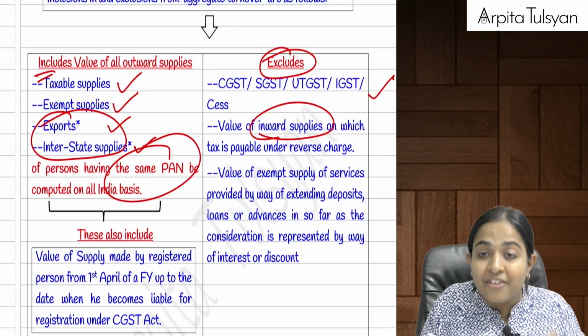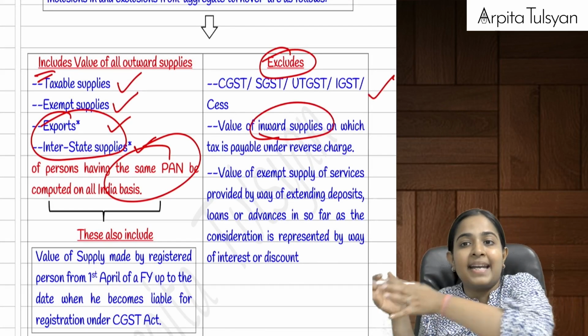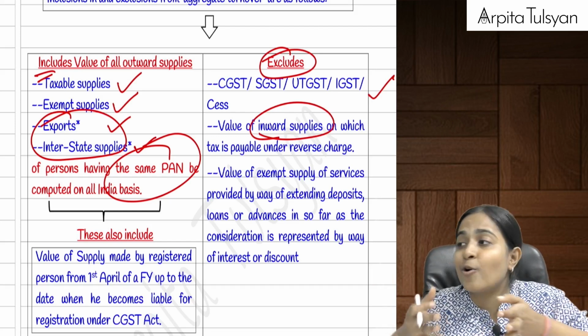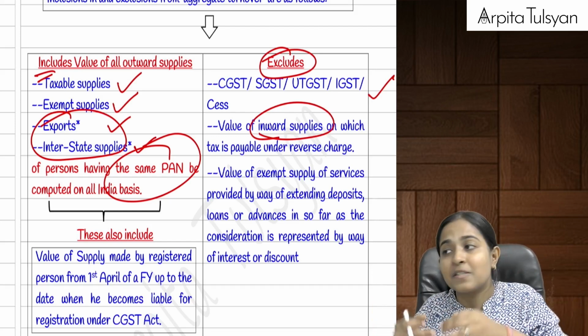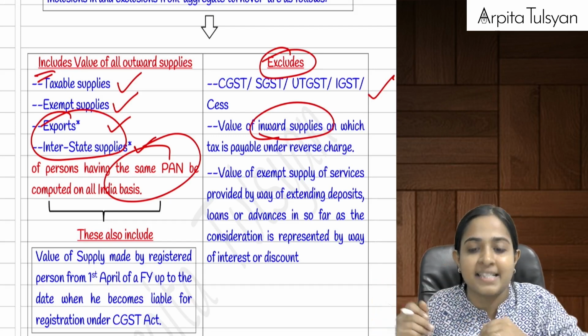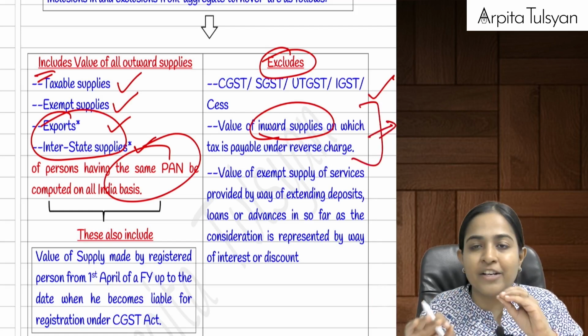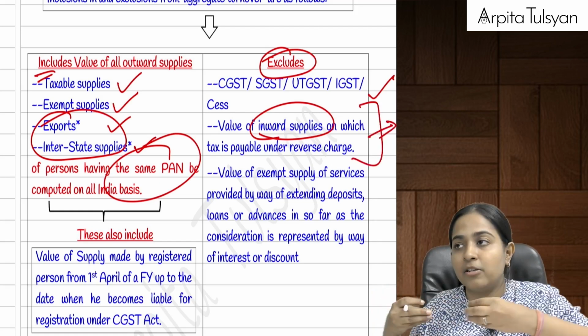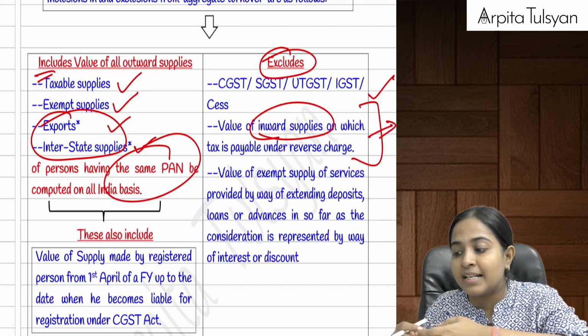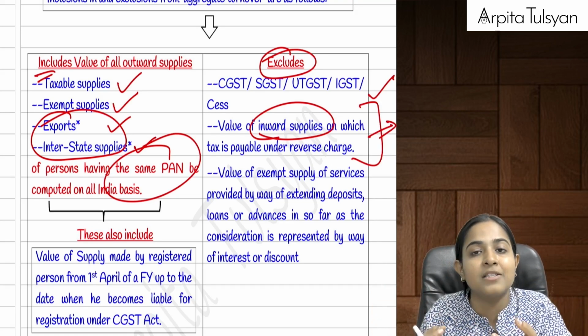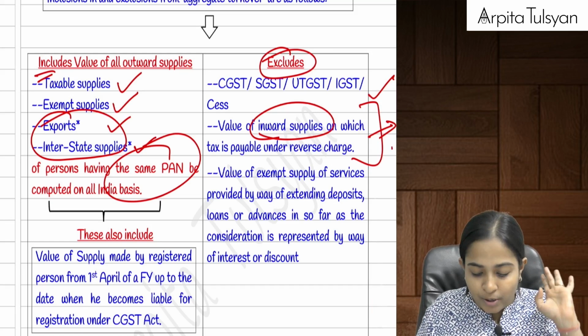Also excluded are all the inward supplies on which he has paid tax on reverse charge, because that is not his turnover. That was my purchases on which I was just liable to pay tax under RCM. So this is not my outward supply. The value of inward supply on which you paid tax under RCM does not mean that it is your outward supply, so that will not be considered.